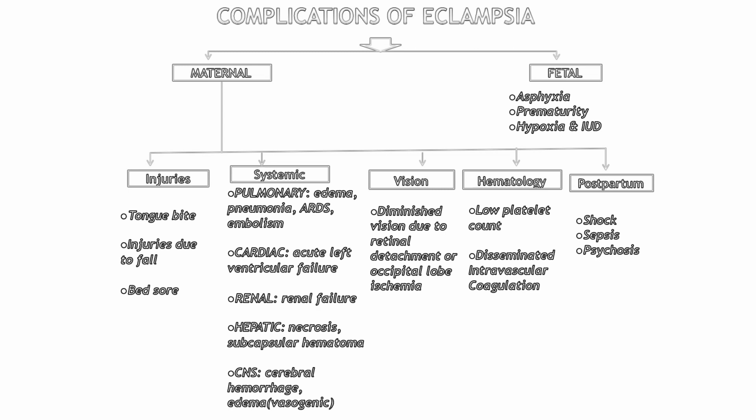Complications of eclampsia. Maternal complications: there is risk of maternal injuries like tongue bite, injuries due to fall, or bed sore. Systemic complications like pulmonary edema, pneumonia, ARDS, and embolism. There may be acute left ventricular failure, renal failure, hepatic necrosis or subcapsular hematoma, cerebral hemorrhage, cerebral edema, diminished vision due to retinal detachment or occipital lobe ischemia.